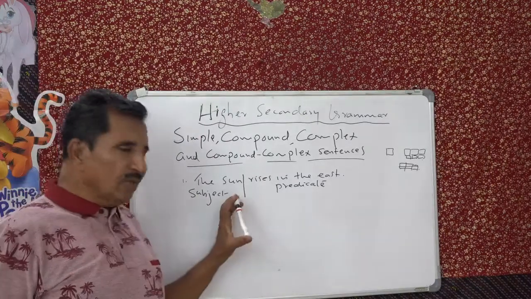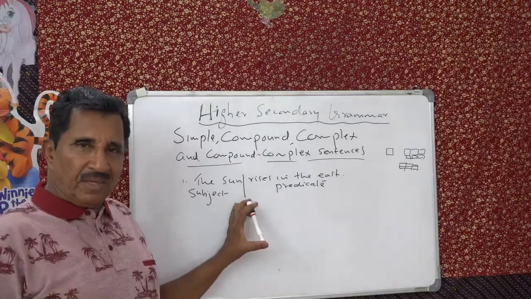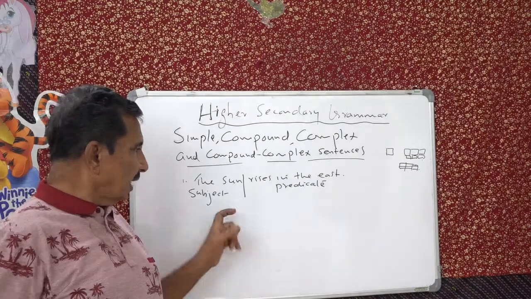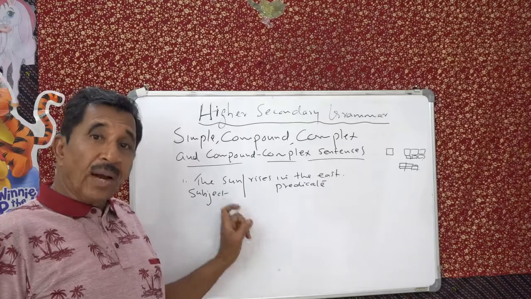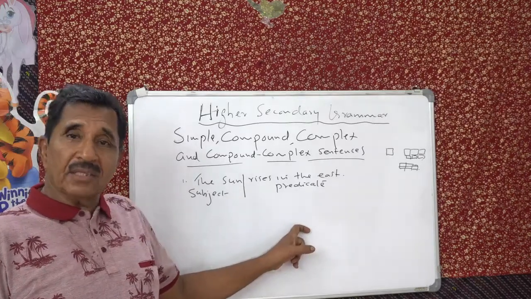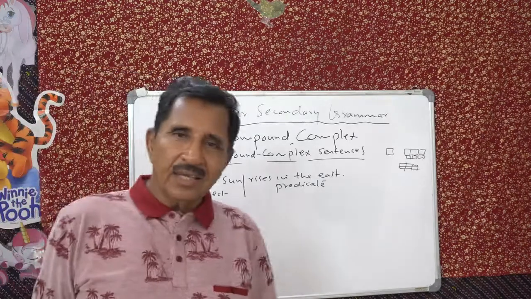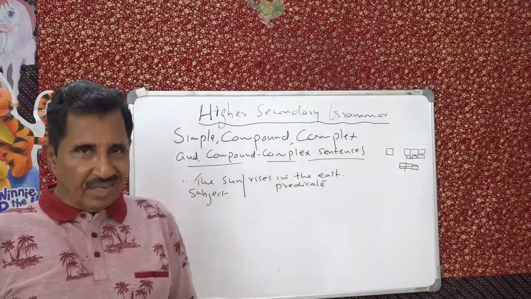See, about what you say, that is the subject. You are saying about, or stating about, the sun. So sun is the subject. What you say about the subject is the predicate. The statement that you make about the subject is the predicate. That's very simple.